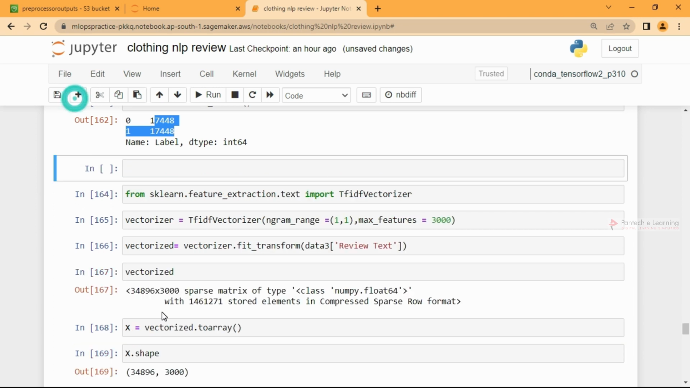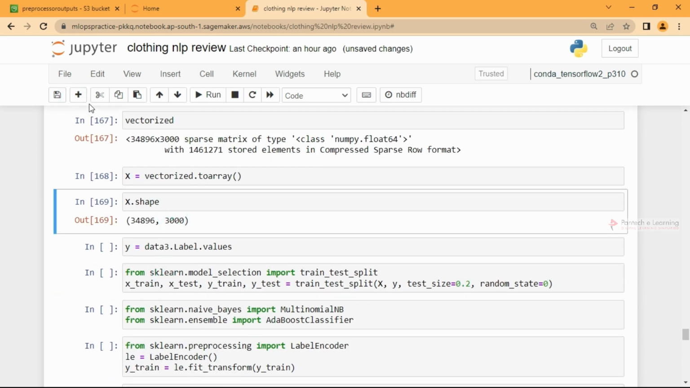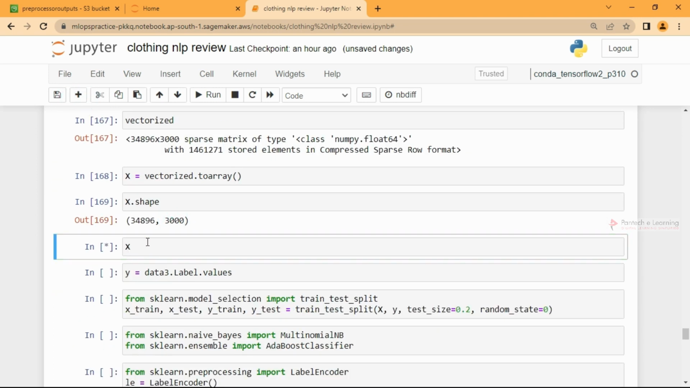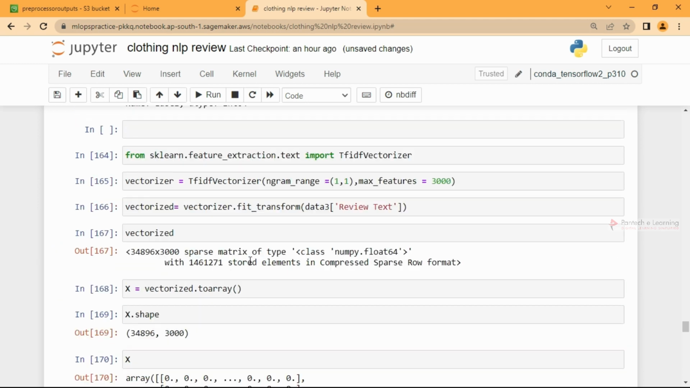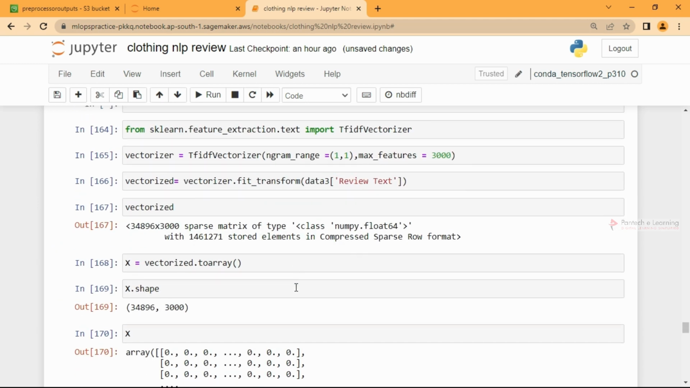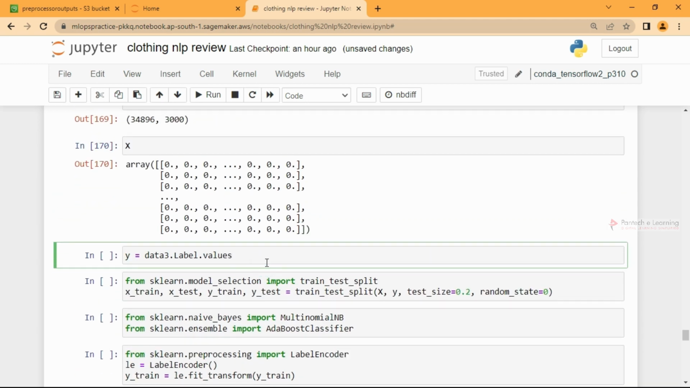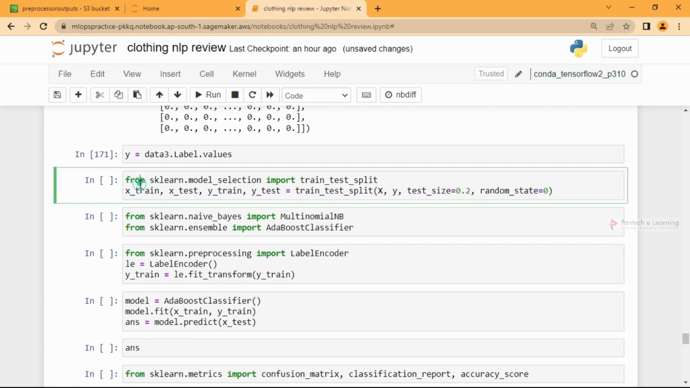I can go and get the X also here, capital X. In between it has the numbers which carry important information. And in Y we have data 3 dot label, and I need the values alone, so I can go and get that. From sklearn dot model selection, I'll import train test split, and I can pass 0.2 and random state as 0.